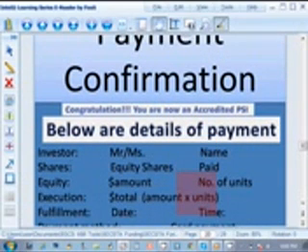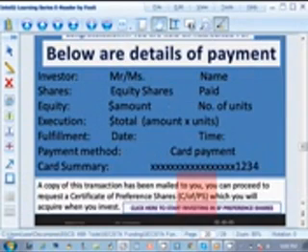Alright, it takes you to start investing in SF preference shares for 35% share in SF profits for only preference shareholders. This page welcomes you to the SF preference share investment. You receive a thanks for your accreditation already done. If you've not been accredited, you also get notified. You can click here to get accredited first. If you've also not created an account, you can click here to register as a PSI. And then your group level shows up here since you've got accredited on a group level, and then you can begin to make your first investment deposit now. So we click one click to invest in SF PSI.